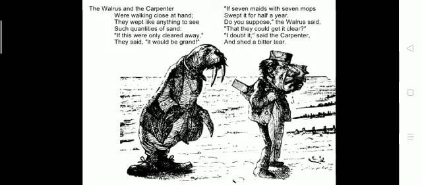If this were only cleared away, the walrus is saying, why not clean all this sand? They said it would be grand, it would be a superb thing if we cleaned all this sand from the seashore. Then they say, if seven maids with seven mops, if seven servants with seven mops, one mop given to each, swept it for half a year, it means for six months, if they sweep on the seashore, then definitely they can clear all the sand.